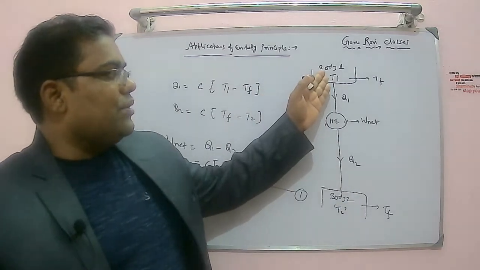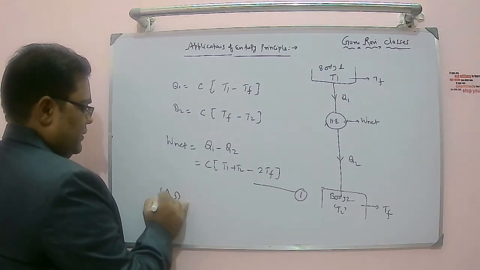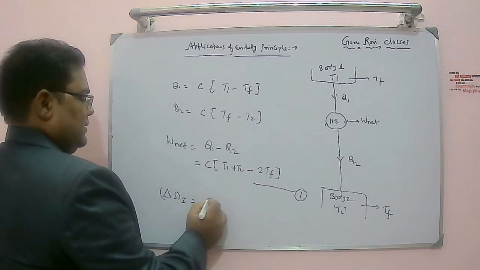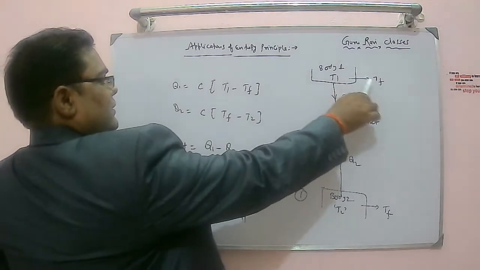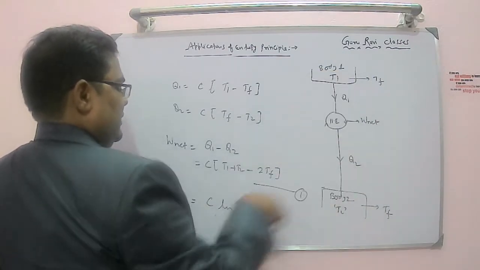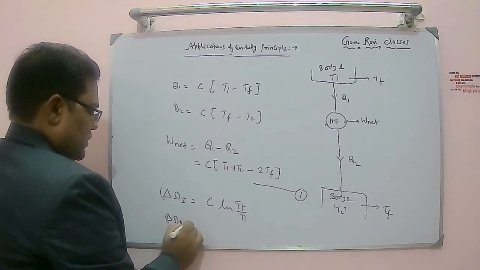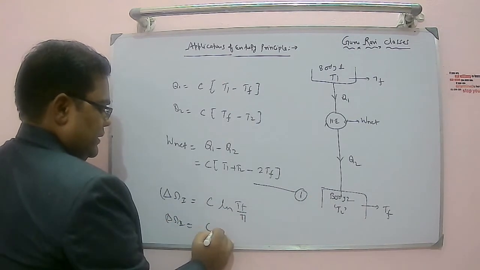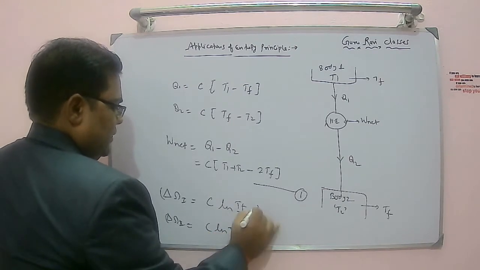Let's suppose the entropy change of body 1. Entropy change of body 1 is nothing but C ln of TF divided by T1. Let's suppose these are kept at constant pressure, right? So TF by T1, and for body 2, C ln of TF divided by T2. These are the one thing.